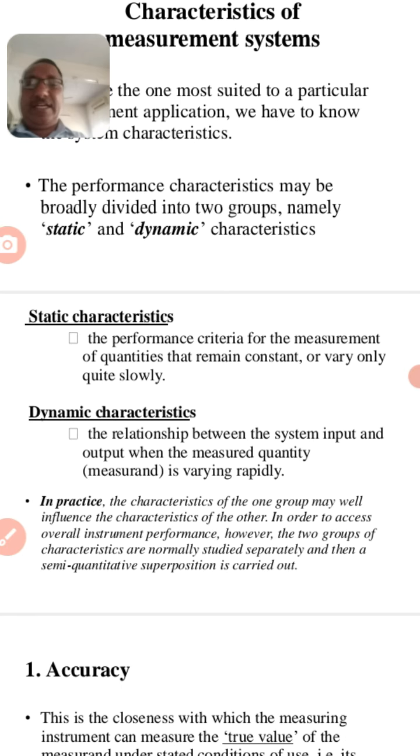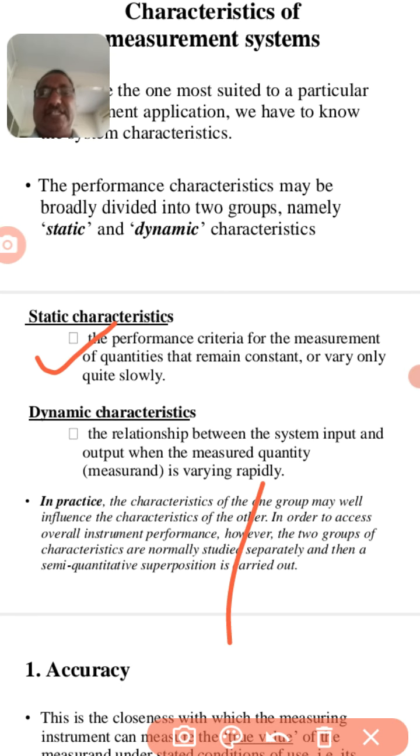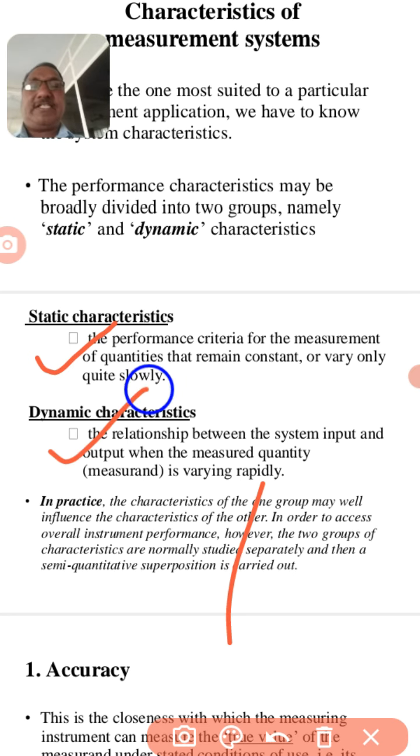I am reading the definition of static characteristics: the performance criteria for the measurement of quantities that remain constant or vary only quite slowly. And the definition of dynamic characteristics I am reading: the relationship between the system input and output when the measured quantity is varying rapidly.